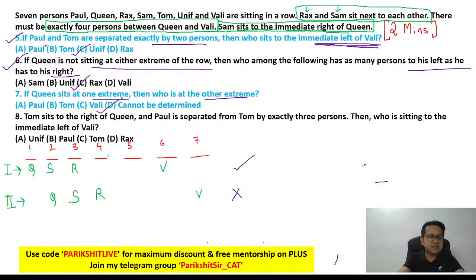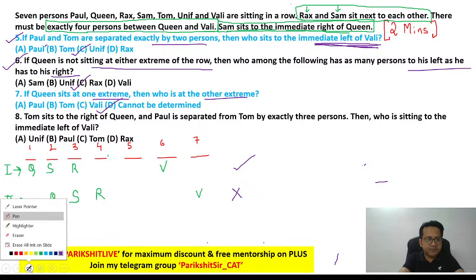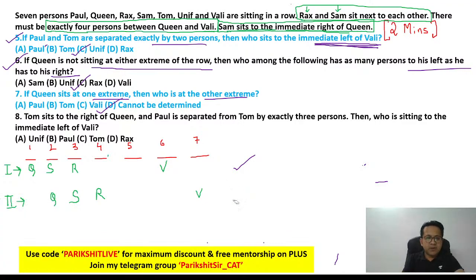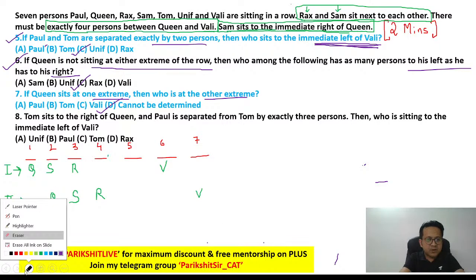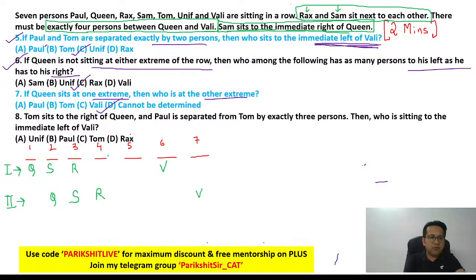Next. Number 8. Tom sits to the right of queen. Okay, so let's rub it. Number 8. Tom is sitting to the right of queen, and Paul is separated from Tom by exactly 3 people. Now think about it.